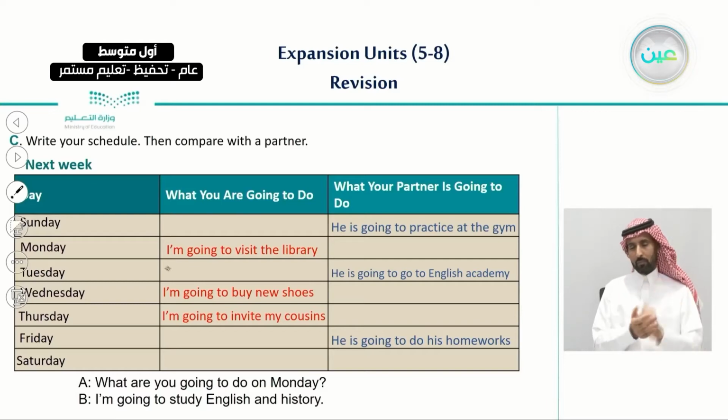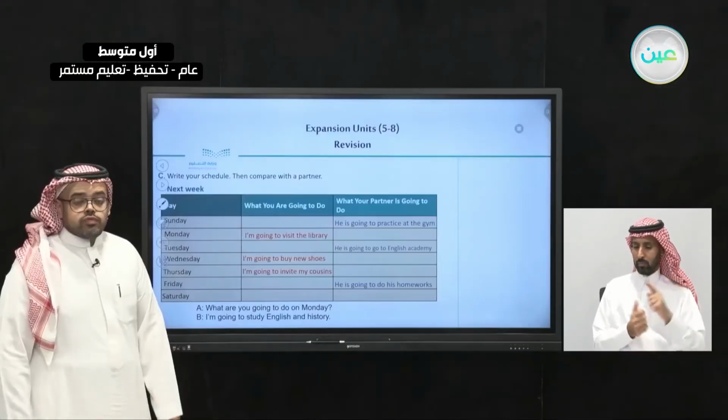You would say, I am going to visit the library on Monday. I am going to buy the new shoes on Wednesday. I am going to invite my cousins on Thursday. So this is how we have learned to use the future form of these questions.